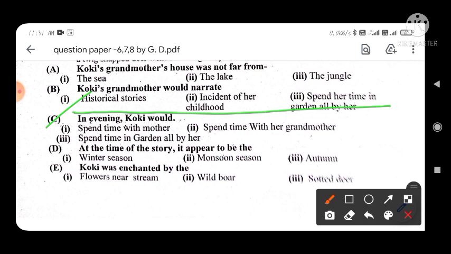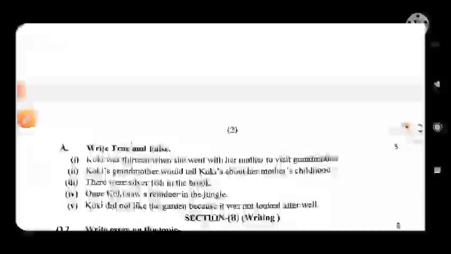You can see three options are also given here, so select the correct option and write it down. And the next is at the time of the story it appeared to be the. Which option will be correct? You have to select the correct option and then write it down. And the next is Cookie was enchanted by the. Which option will be correct? You have to read it and then tick. Okay, now next,